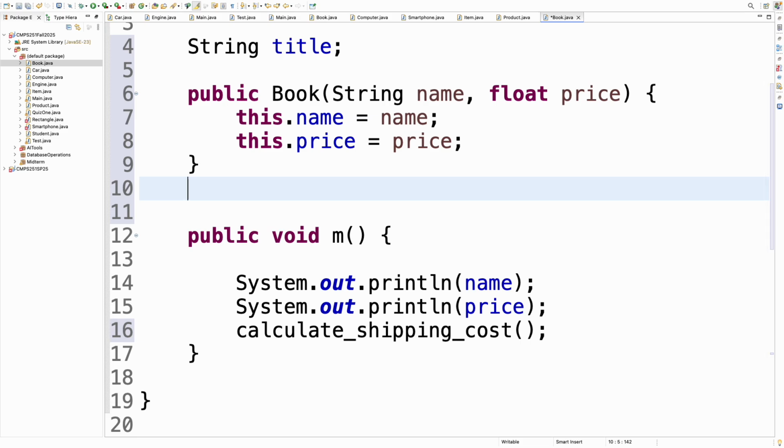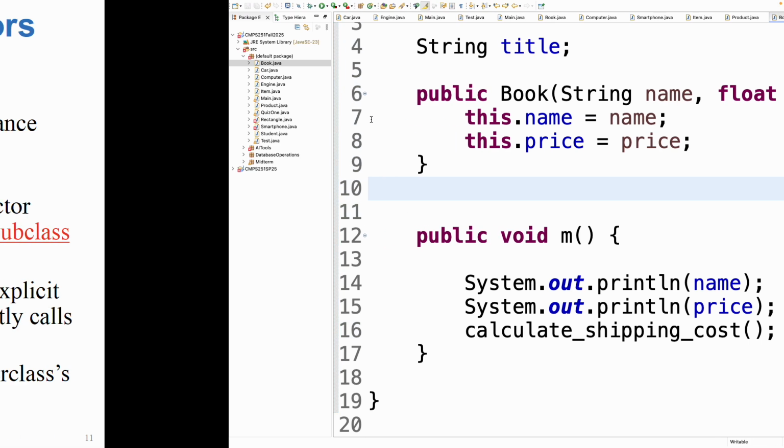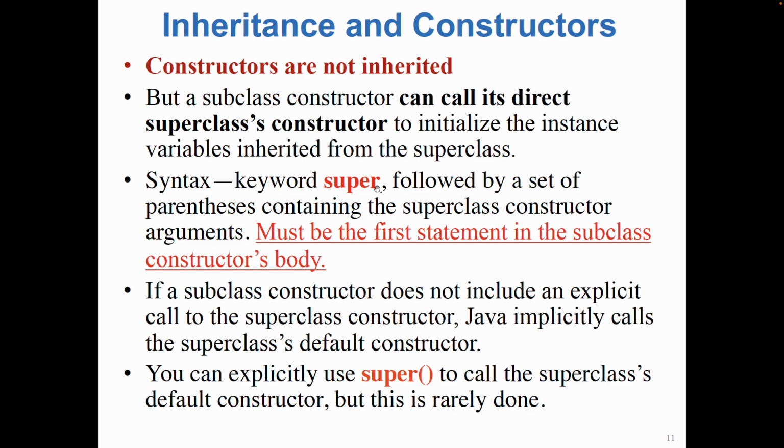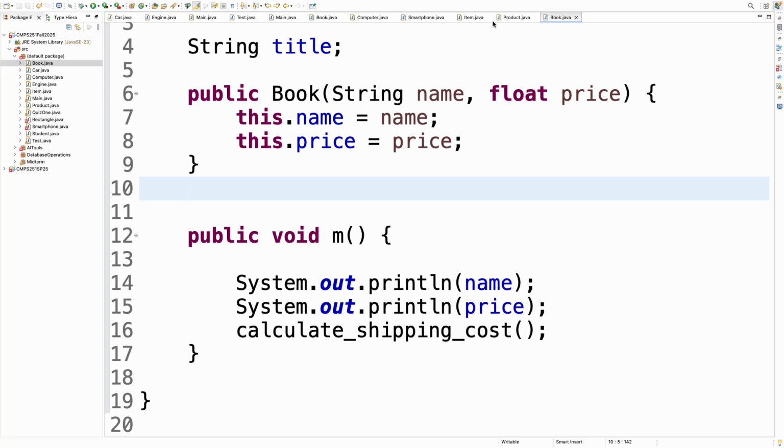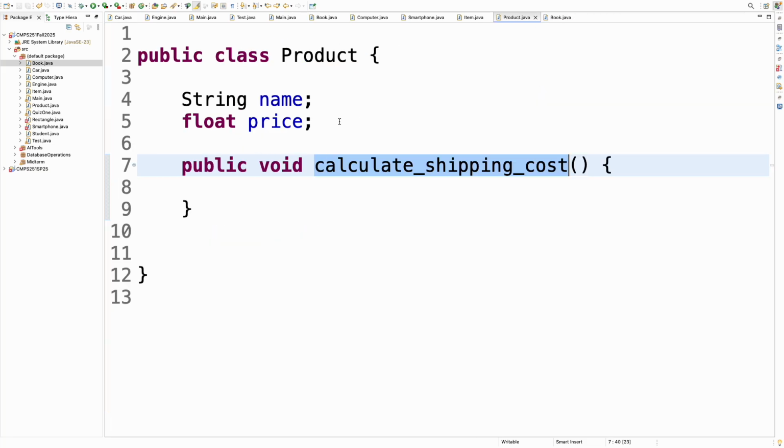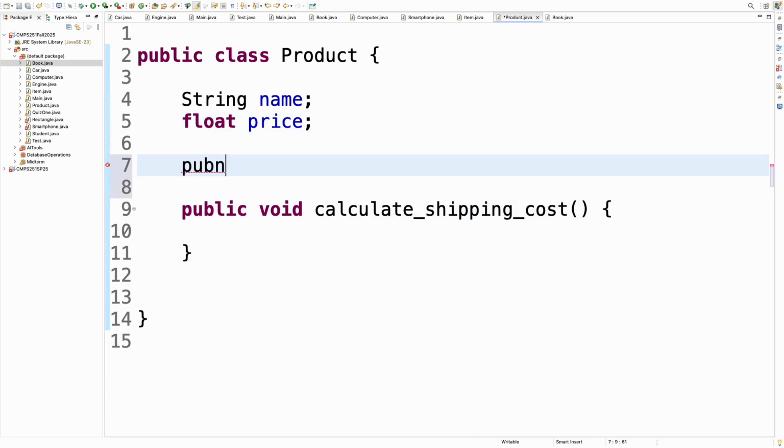But now, we were at this slide, so I will make it a little bit of a deeper recap. These methods are inherited. I can use them, but not the constructors. So what does it mean? In a product class, I can also define its own constructor.